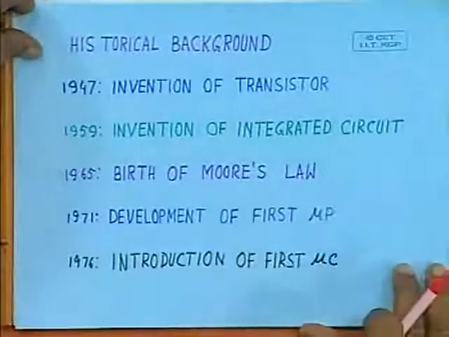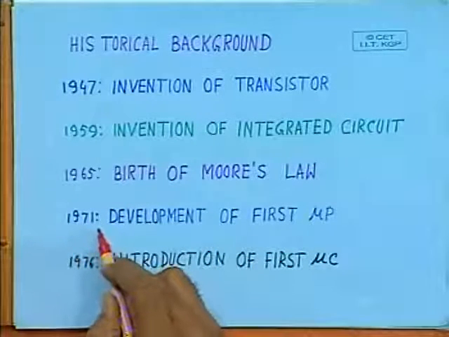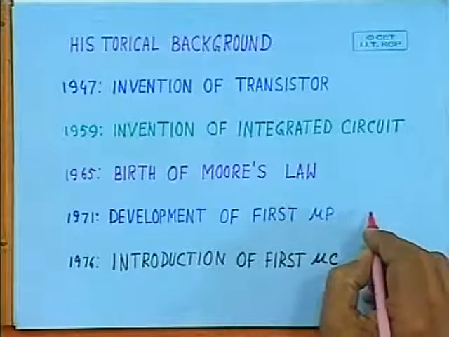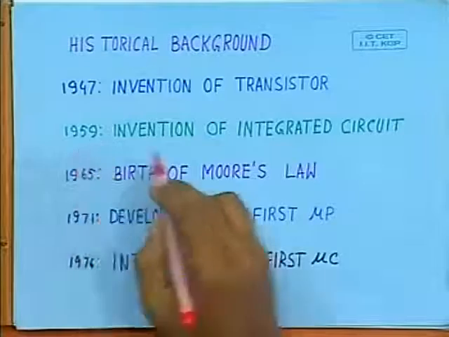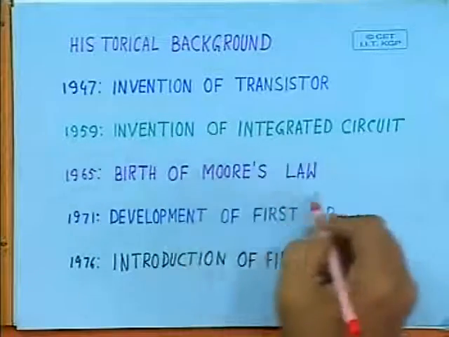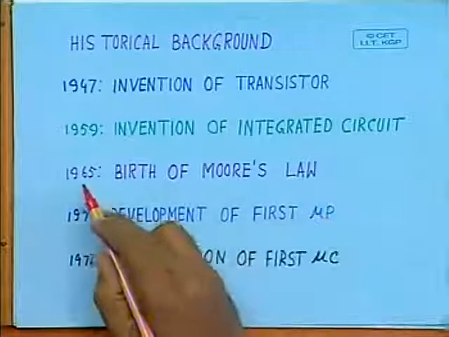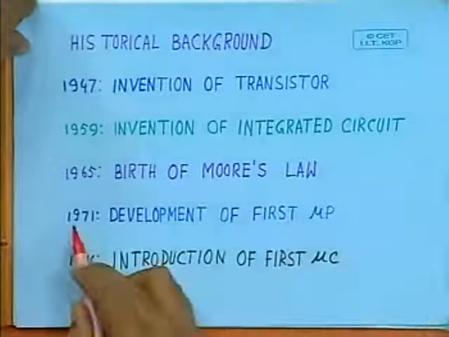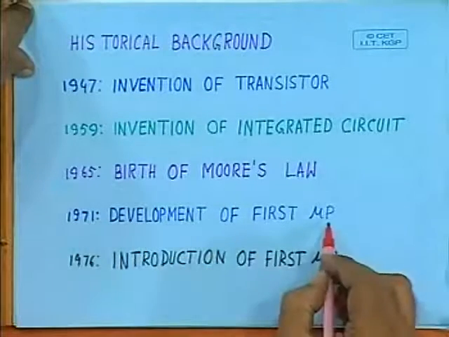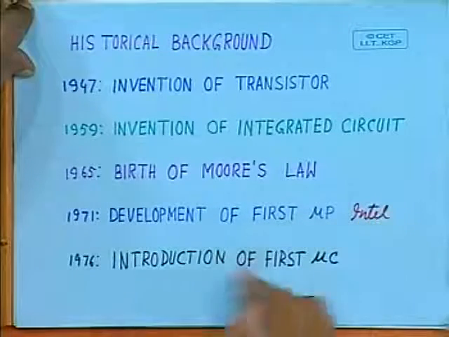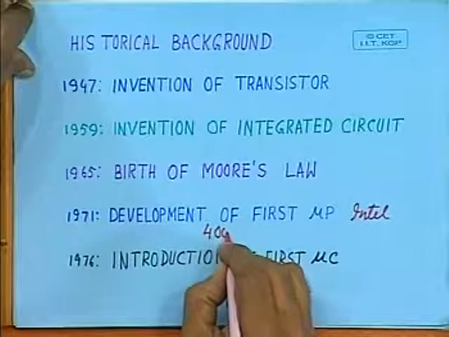And as I mentioned, let us now go back again to the history. So that was Moore's law. And in between, in the year 1971, the first microprocessor was developed based on IC technology. As I mentioned, in 1959 the integrated circuit was developed. Then the birth of Moore's law took place in the year 1965. And in 1971, the first microprocessor based on the integrated circuit was developed by Intel. And this particular device is the 4004.